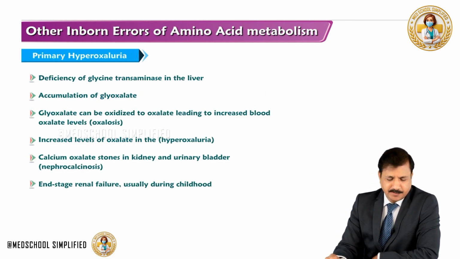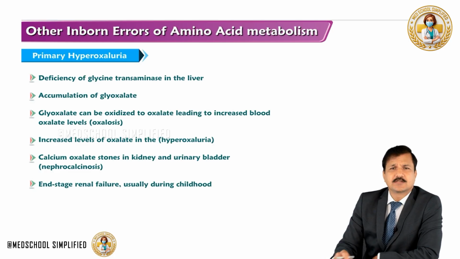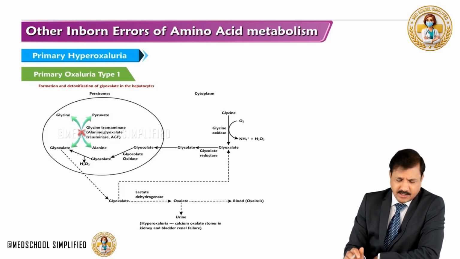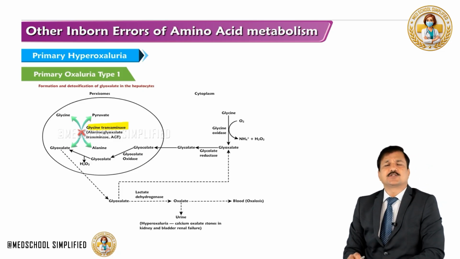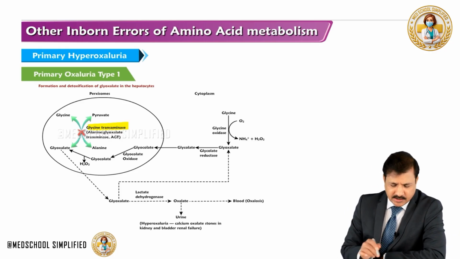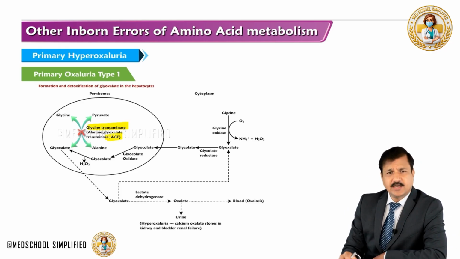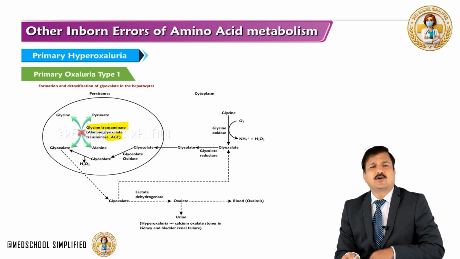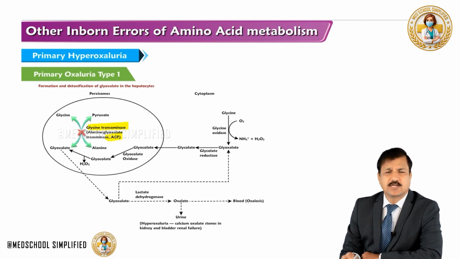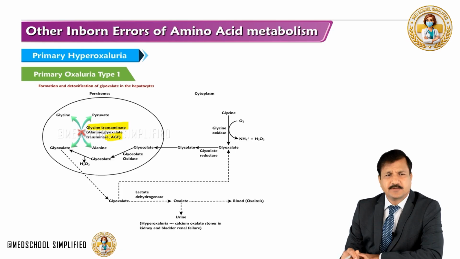And our next disease is primary hyperoxaluria. Primary hyperoxaluria is because of a defect or deficiency in the glycine transaminase enzyme, which is also called alanine glyoxylate transaminase, AGT. As you see here in the figure, glycine metabolism is going on in the peroxisome, especially the glyoxylate transamination, done by glycine transaminase or alanine glyoxylate transaminase, where glyoxylate is converted to glycine while alanine is converted to pyruvate.